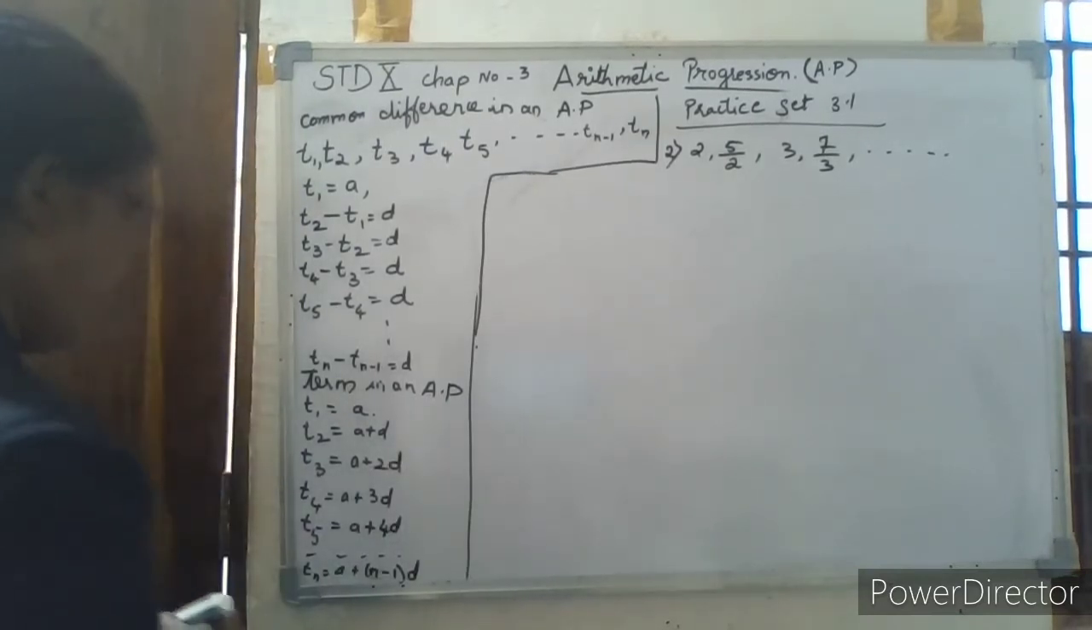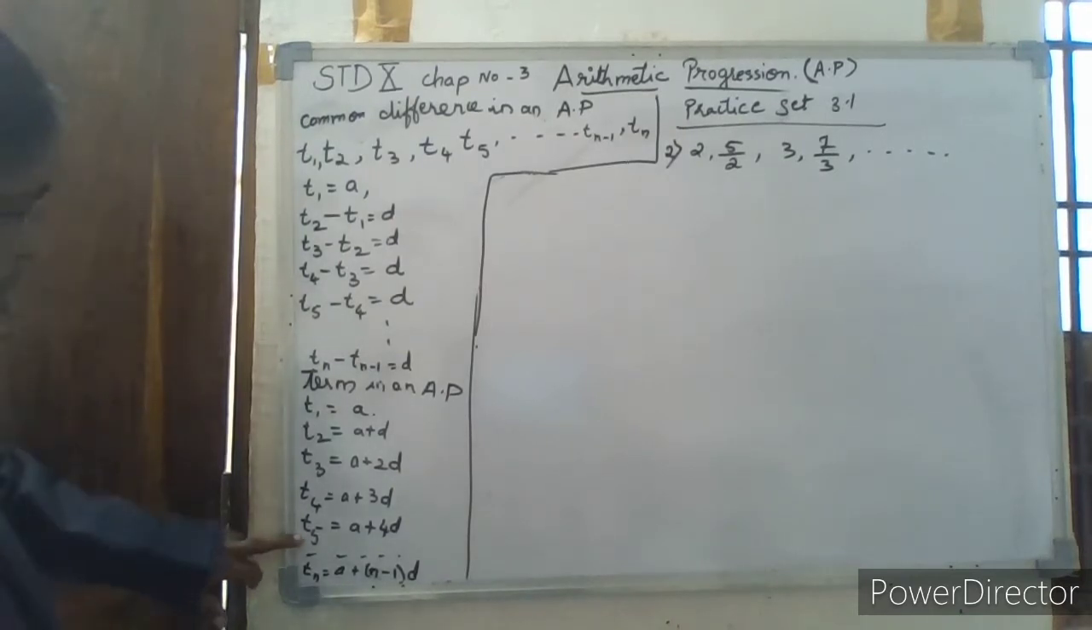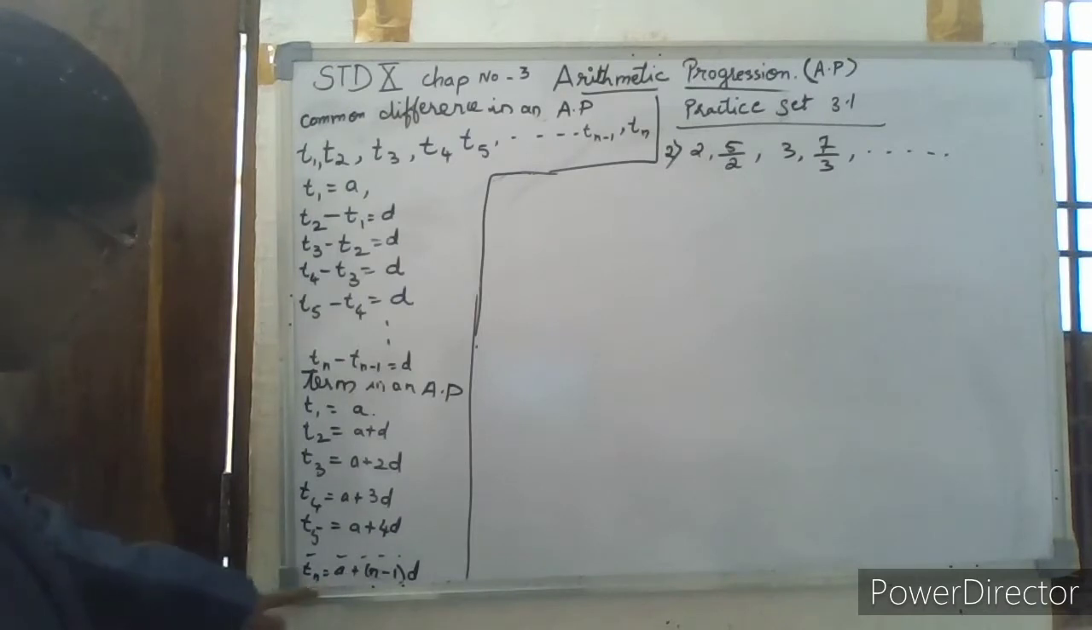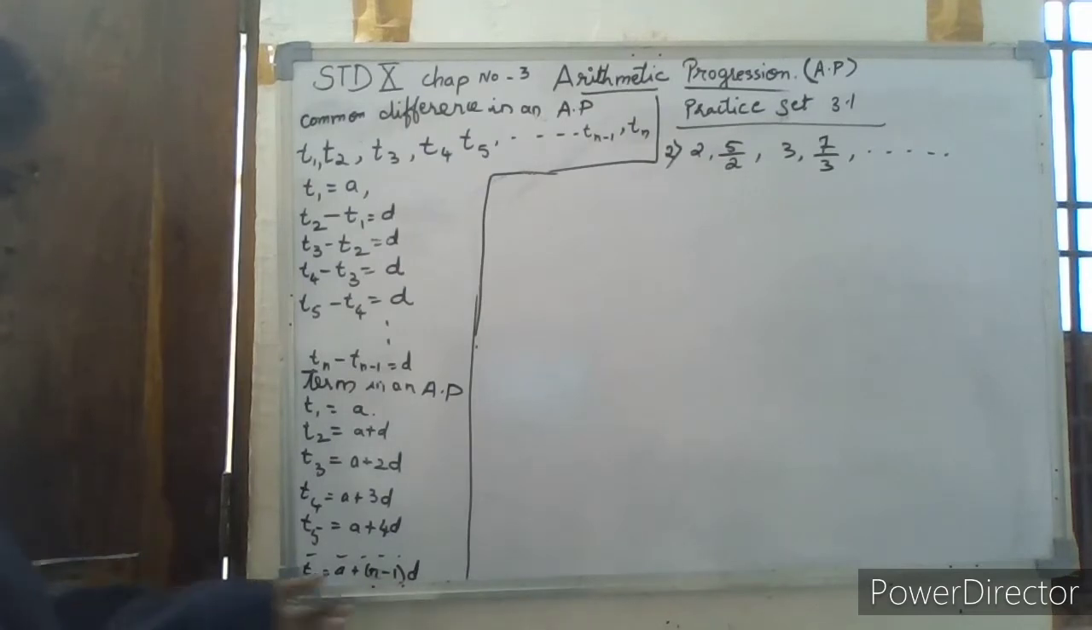See, this is 5 minus 1, which is 4D. So in the same manner, for n it is (n minus 1) into D. So this is the last term. In this way we can find the terms in an AP.